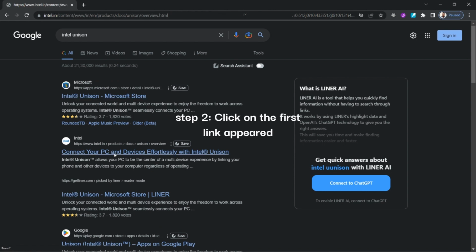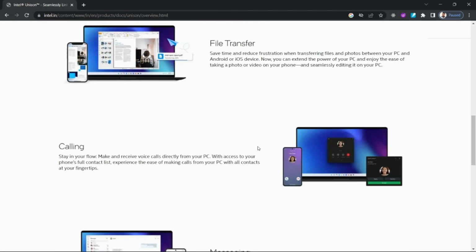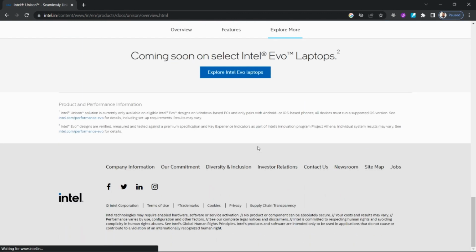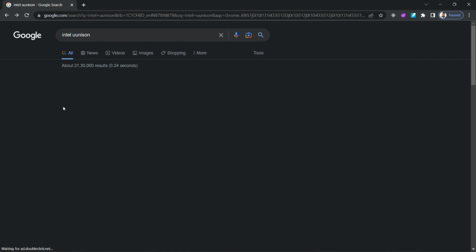With Intel Unison, transferring files between your iPhone and Windows PC has never been easier. You can simply drag and drop files between your devices without the need for cables or complicated software.